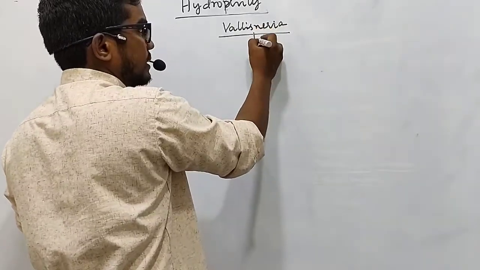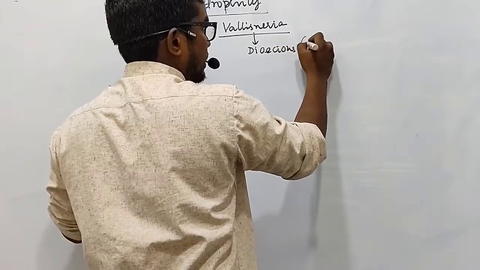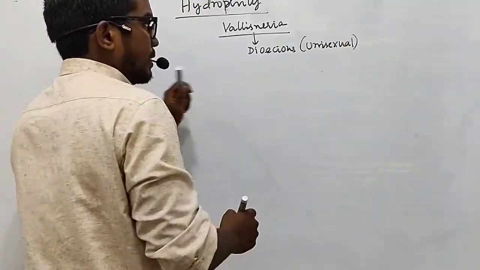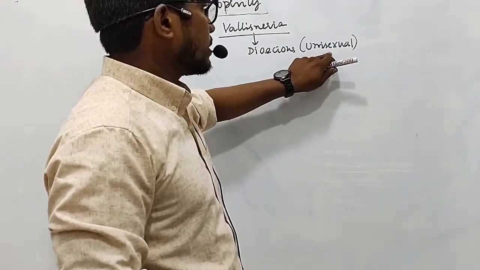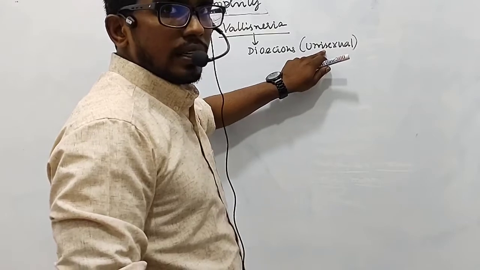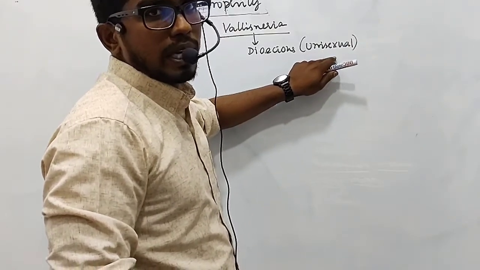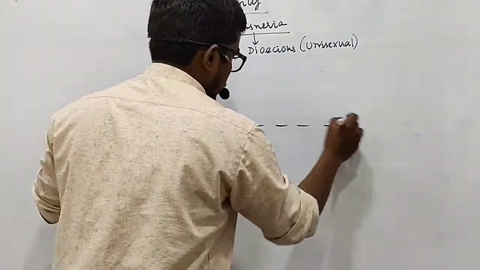This Vallisneria is a dioecious plant, or in simple terms a unisexual plant. When I say unisexual, the female flowers are produced separately, and the male flowers are produced separately by another plant. So here let us say this is water.